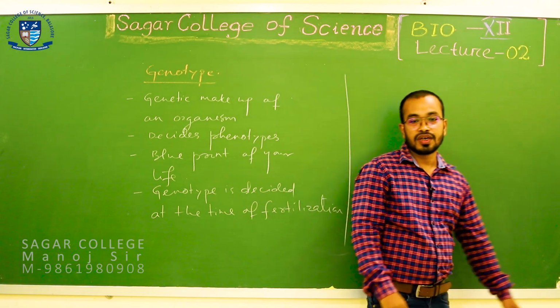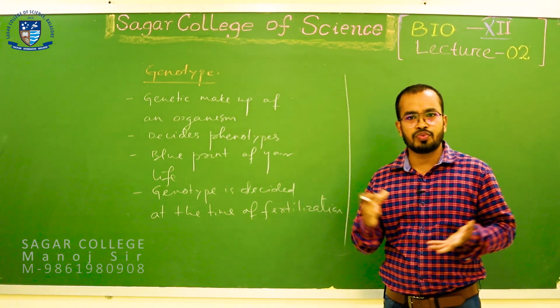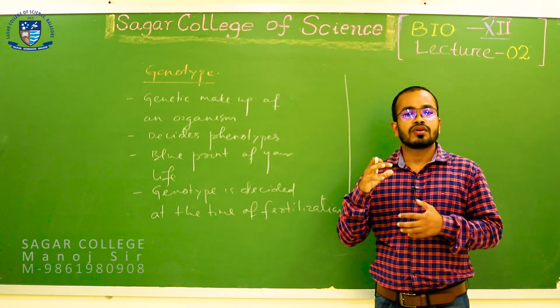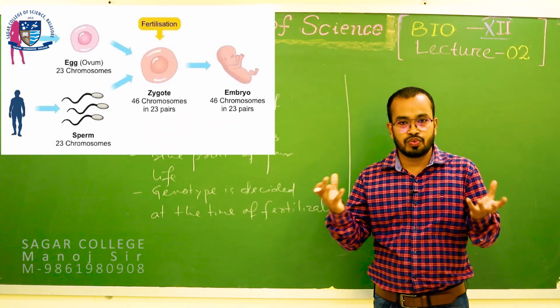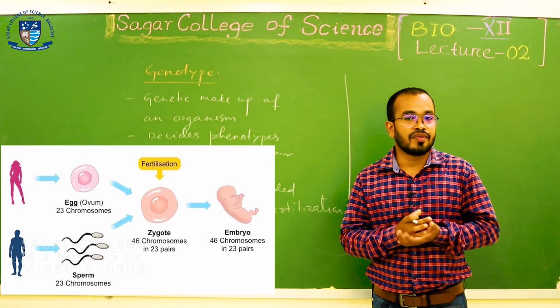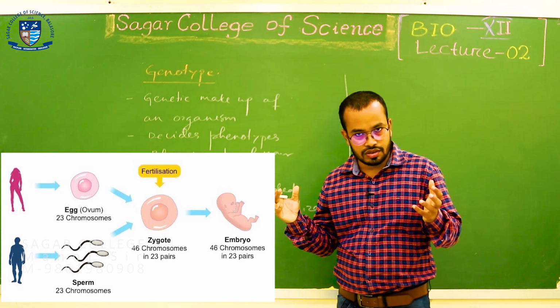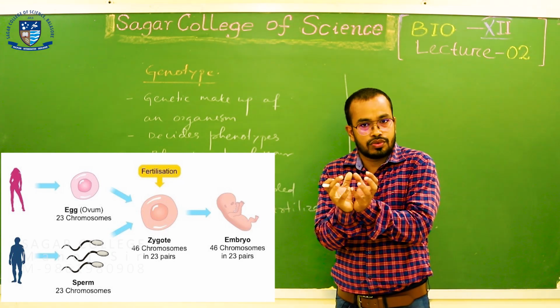So now, fertilization. Fertilization is the fusion of male and female gametes. The gametic fusion inside the oviduct is called fertilization. So when fertilization occurs, two gametes will fuse.